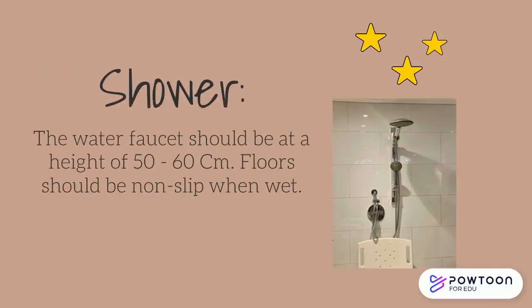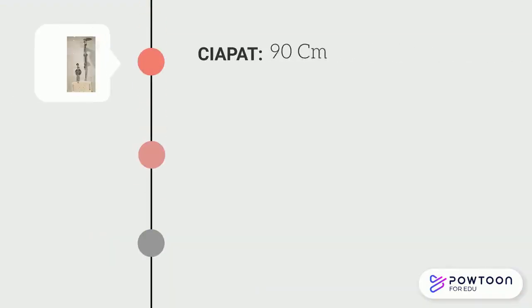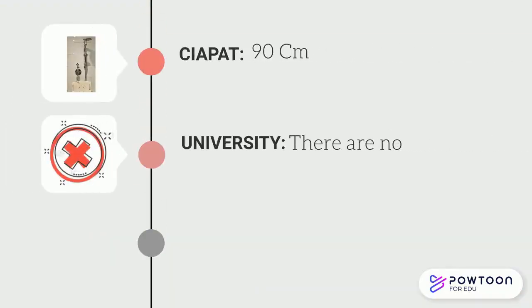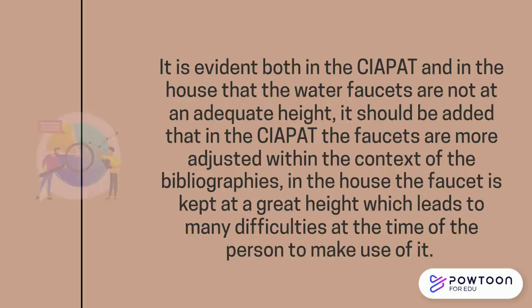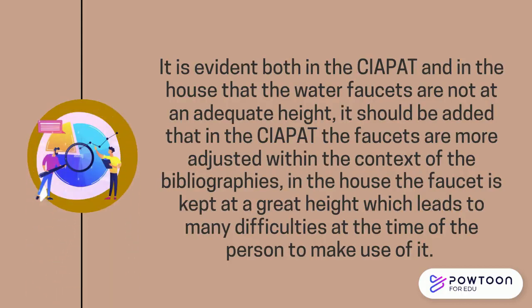Shower. The water faucets should be at a height of 50 to 60 cm. Floors should be non-slip when wet. Saipat, 90 centimeters. University, there are none. House, 122 centimeters. It is evident both in the Saipat and in the house that the water faucets are not at an adequate height. It should be added that in the Saipat the faucets are more adjusted within the context of the bibliographies. In the house the faucet is kept at a great height, which leads to many difficulties at the time of the person making use of it.